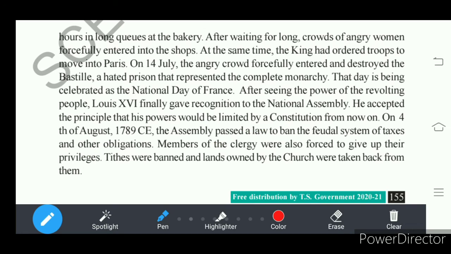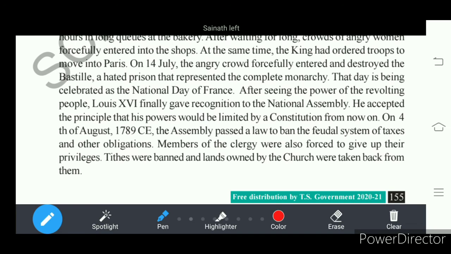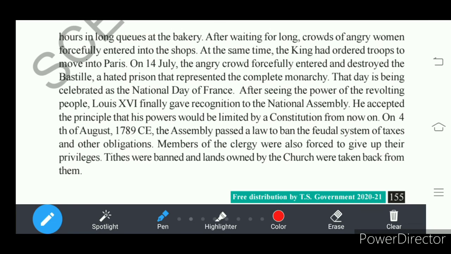That means the first estate, consisting of the clergy, was forced to give up, to leave their special privileges, understand? So the clergy was not allowed to impose taxes on the third estate people.